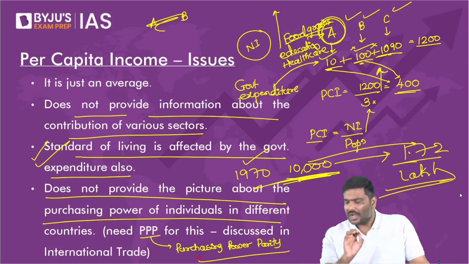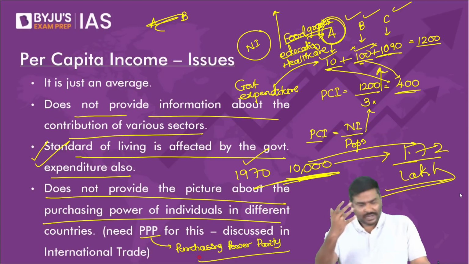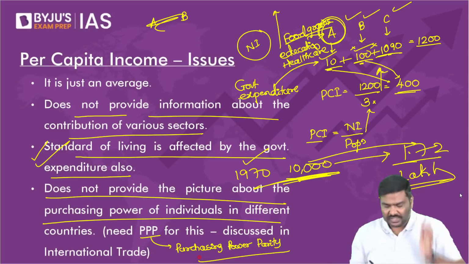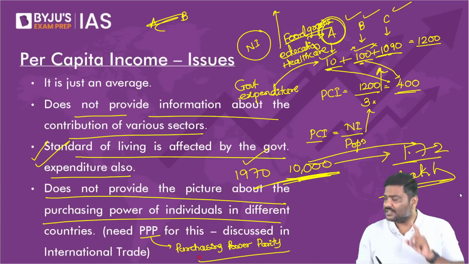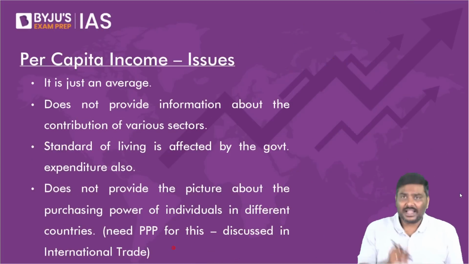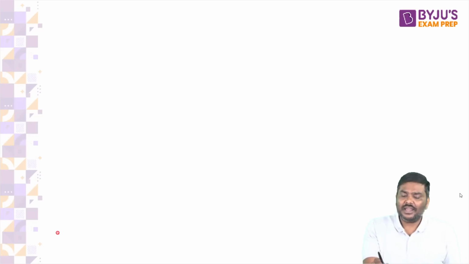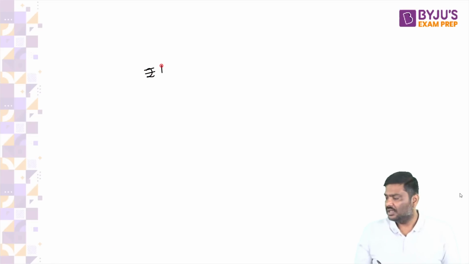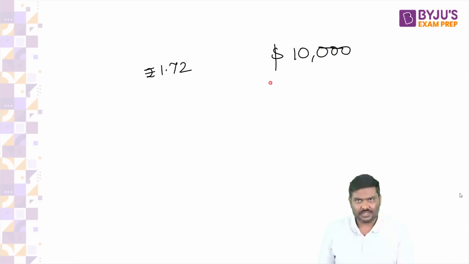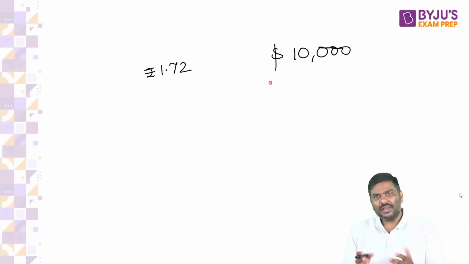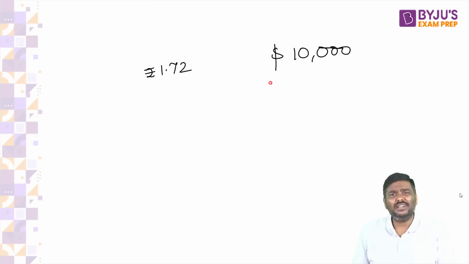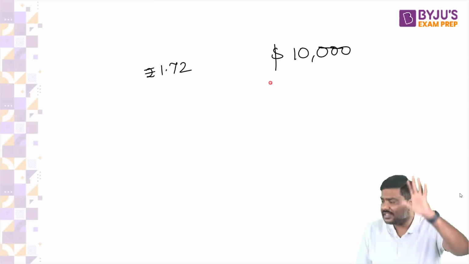Why? You do not know the cost of goods and services in USA, and you do not know the cost of goods and services in India. I hope you understand the point here. What do you mean by this, sir? Let me give a very simple example. Tell me whether this makes sense to you or not. Imagine I say that India's per capita income is 1.72 lakh rupees. USA's is $10,000.